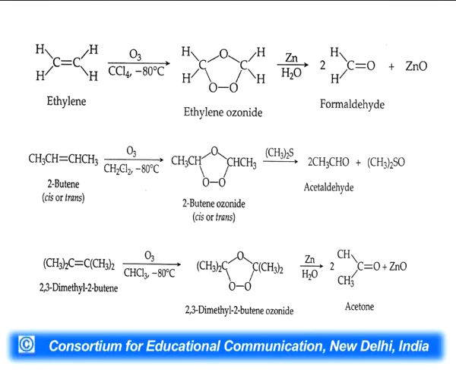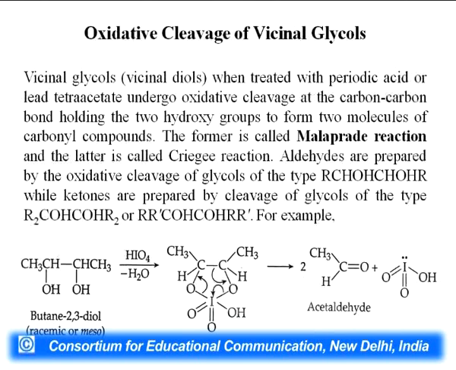First of all, ozone combined with ethylene to form ethylene ozonide, and then it is cleaved to give formaldehyde. Again, 2-butene gives acetaldehyde through 2-butene ozonide. 2,3-dimethyl-2-butene will give its ozonide, which is cleaved by zinc to give acetone.